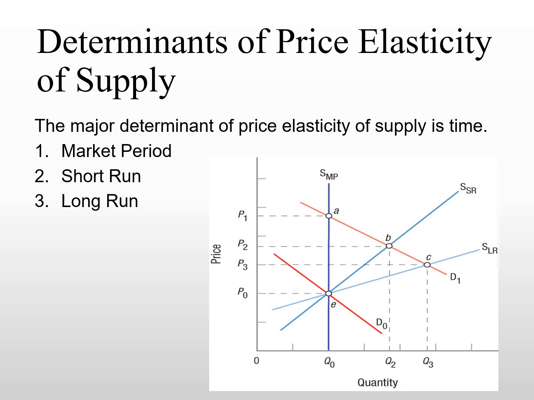So when firms are trying to launch the products during the market period, there is not much for them to adjust at that time. So the supply curve in the market will be fairly inelastic. And as you can see in the graph, there is a supply curve that is named SMP. So the SMP curve basically demonstrates the market period supply curve, where the firm cannot make any adjustments of the quantity anymore.